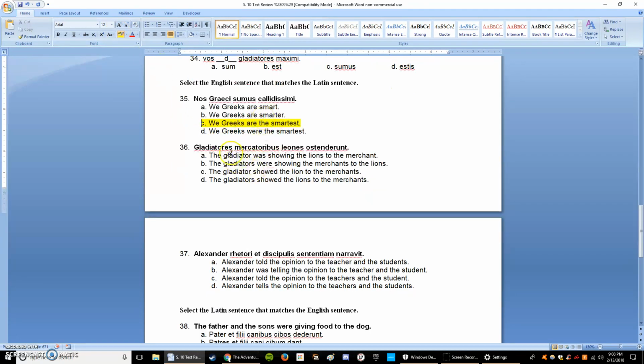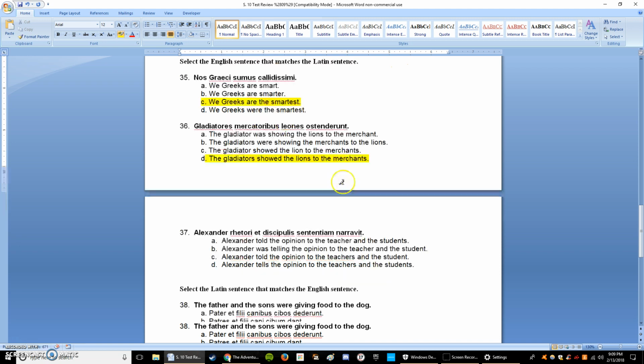Alright, number 36. Gladiatores mercatoribus leones ostenderunt. Okay. So gladiatores is our subject. Ostenderunt, showed. So the gladiators showed lions to the merchants. This is dative, the ibus ending is always dative. Really, these type of questions are just test taking skills. By just looking at the first word, gladiatores, you already eliminate two options. And then you go to your verb, ostenderunt. We know that's a perfect ending, erunt. So showed or shown. So you really only need to translate two words to know that D is correct.